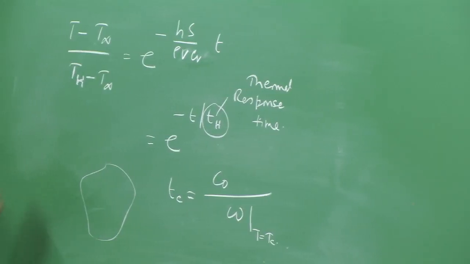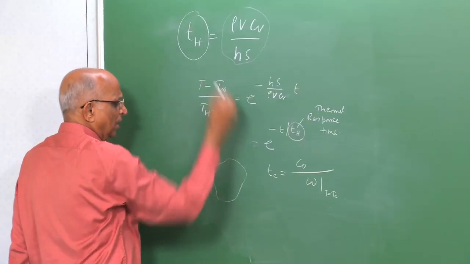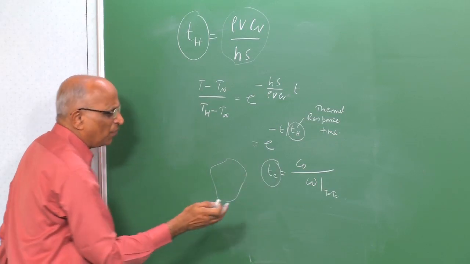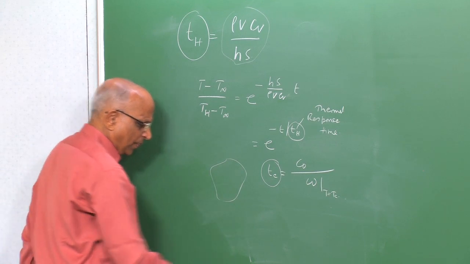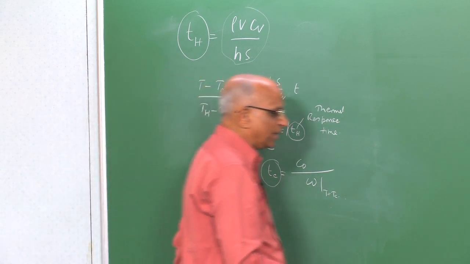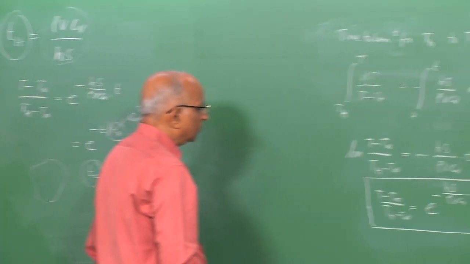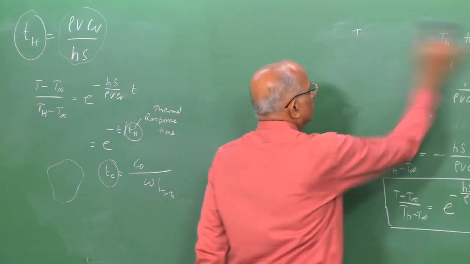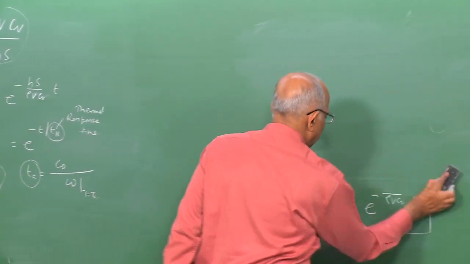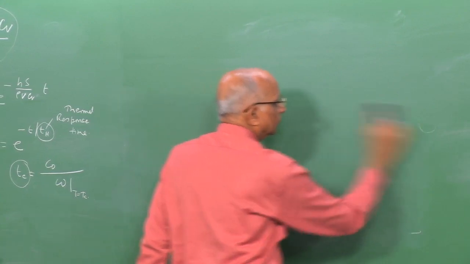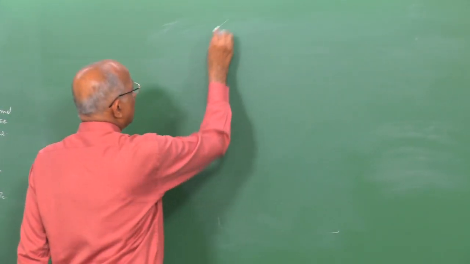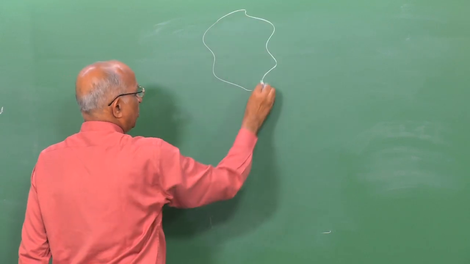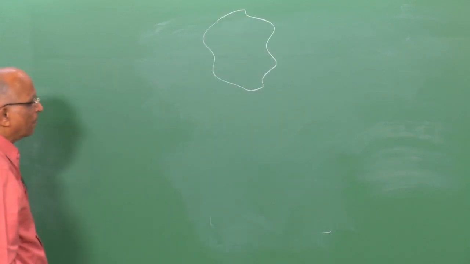Now, I want to examine whether there is some relation between Th and Tc, for which we wanted to discuss a little bit more and see whether there is some relation. Let me consider the following cases. Let us say I have a substance over here, an explosive substance, an energetic substance.